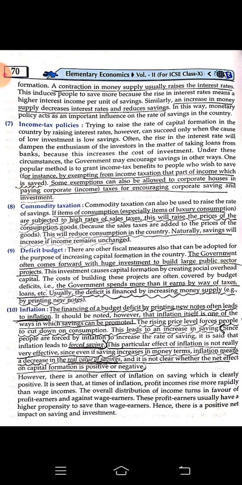When the government comes forward to make any kind of project and does not have an abundant amount of money, then they start printing notes and distributing them. That is deficit budget, because they do not have that much money with them.